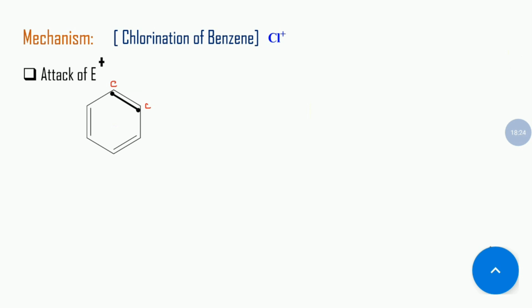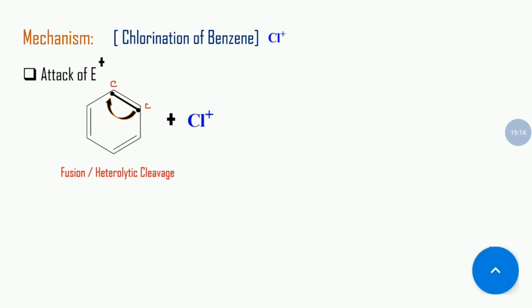Now here also fission takes place and this carbon takes the electron from this one, in the presence of the electrophile, Cl plus, which we just prepared. But before fission takes place, all positions in benzene, 1, 2, 3, 4, 5 and 6, have an equal amount of electron.